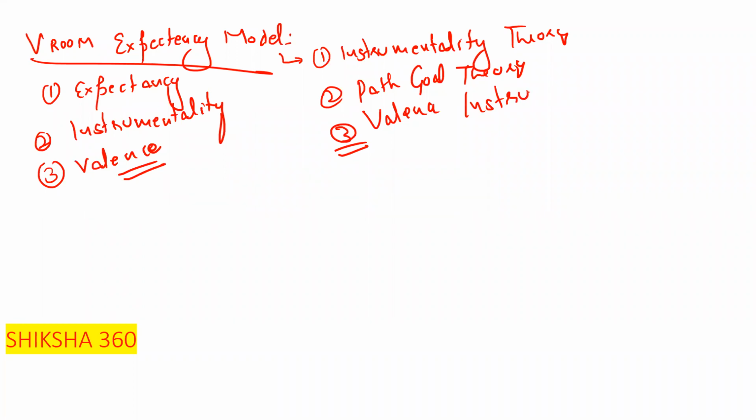All the elements are included under that. So these are some important points regarding the different theories.